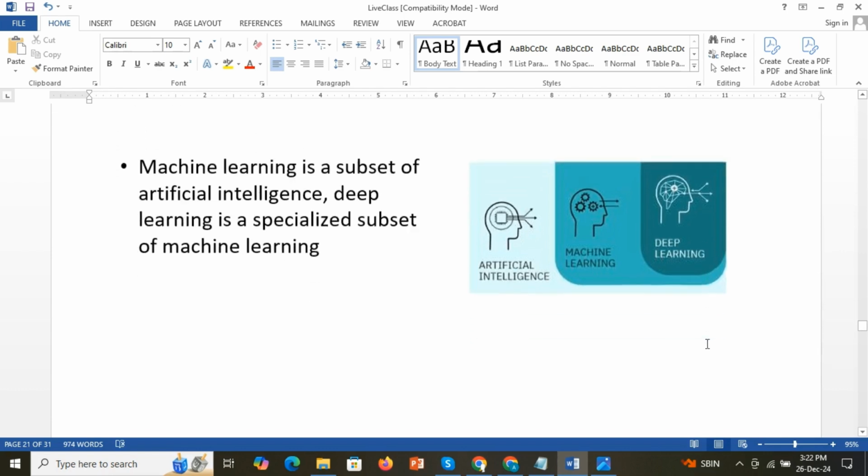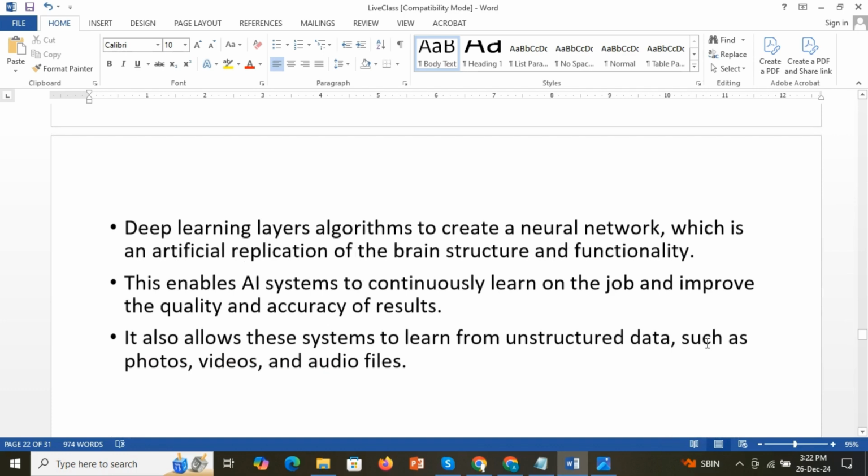In deep learning, it layers algorithms to create a neural network that looks like an exact replica of the human brain structure. Just like the human brain, it creates a neural network which layers many algorithms, and that is deep learning. It is more advanced when compared to machine learning. I will talk about that later.